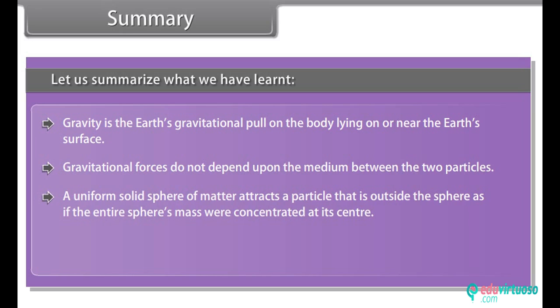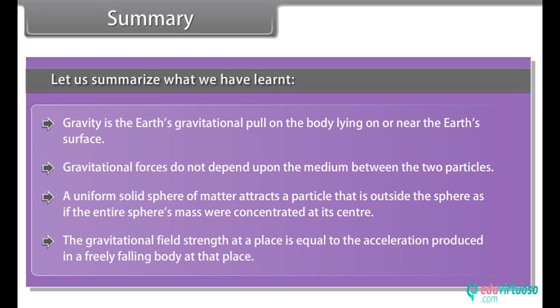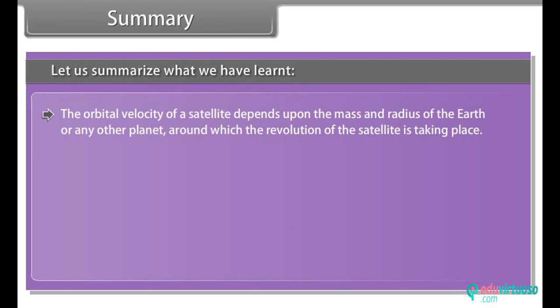A uniform solid sphere of matter attracts a particle that is outside the sphere as if the entire sphere's mass were concentrated at its center. The gravitational field strength at a place is equal to the acceleration produced in a freely falling body at that place. The orbital velocity of a satellite depends upon the mass and radius of the Earth or any other planet around which the revolution of the satellite is taking place.